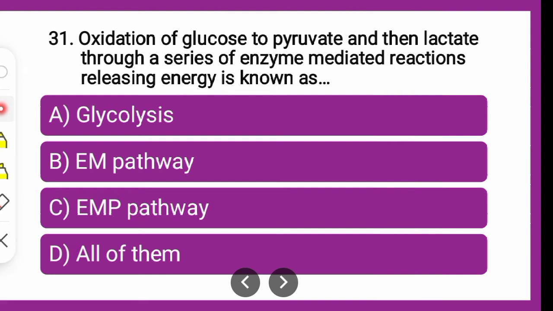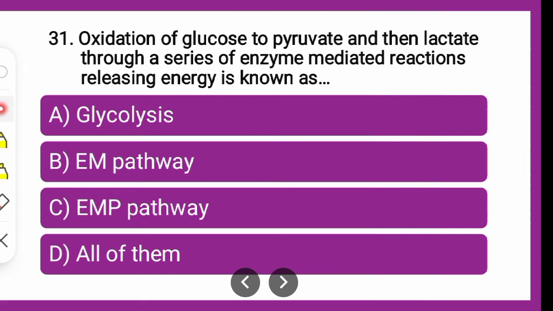That means, as we have seen in earlier parts, that glucose to pyruvate conversion is the part of glycolysis, wherein 2 molecules of pyruvate are formed from the glucose, which is then converted by anaerobic process to lactate through anaerobic glycolysis, and this lactate will then diffuse from the muscles to the blood, and from the blood it will be taken up by the liver to convert to glucose and glycogen. That is the further part from the lactate, but till the lactate part, the aerobic and anaerobic oxidation of glucose occurs through a series of various enzyme mediated reactions which is responsible for releasing the energy, known as dash.